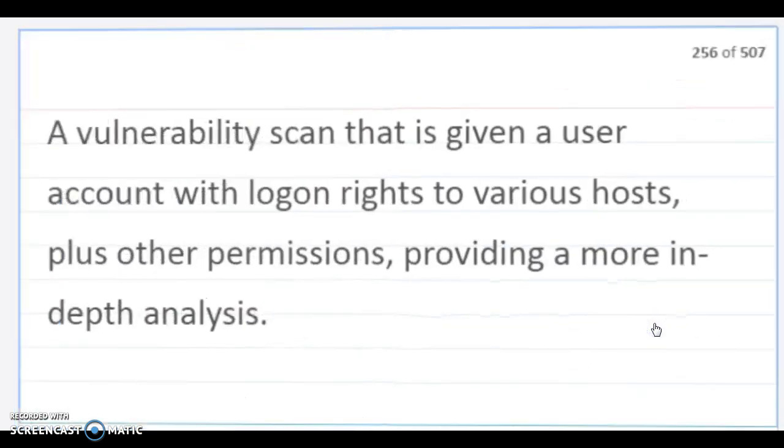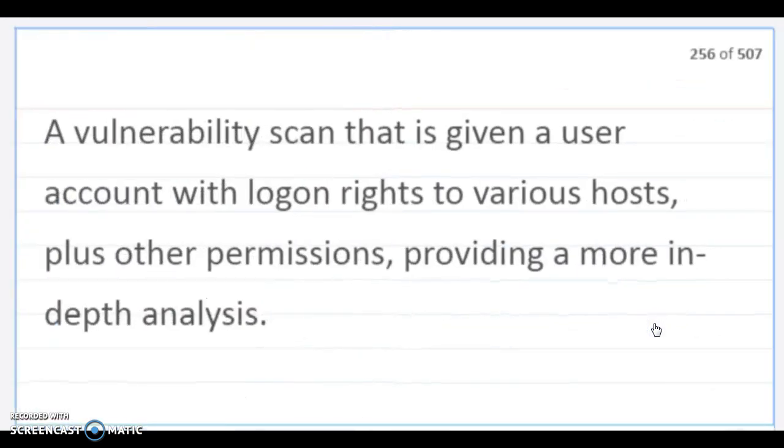Credentialed scan. A vulnerability scan that is given a user account with logon rights to various hosts, plus other permissions, providing a more in-depth analysis. Kind of like, okay, cool, let's see if a normal user account on this company's network, with normal access privileges as a normal user, let's see what kind of damage they can do. And that way we can fix those damages.